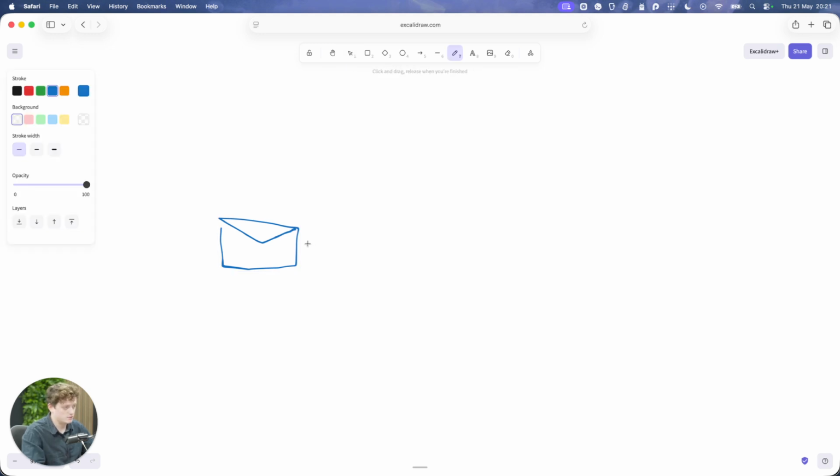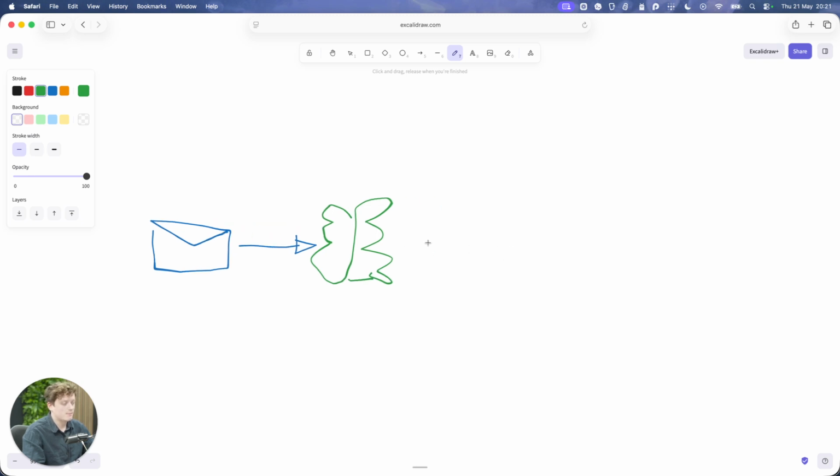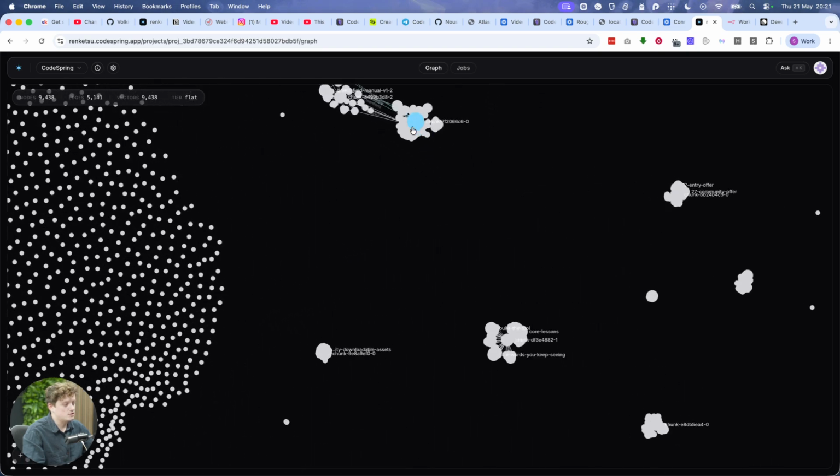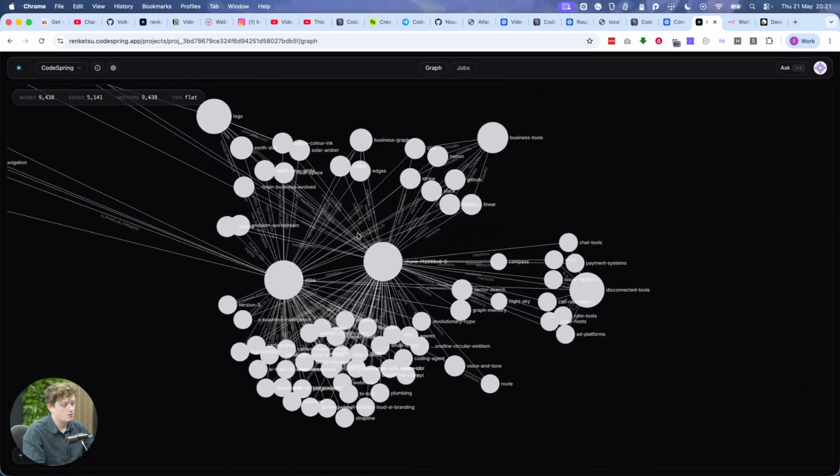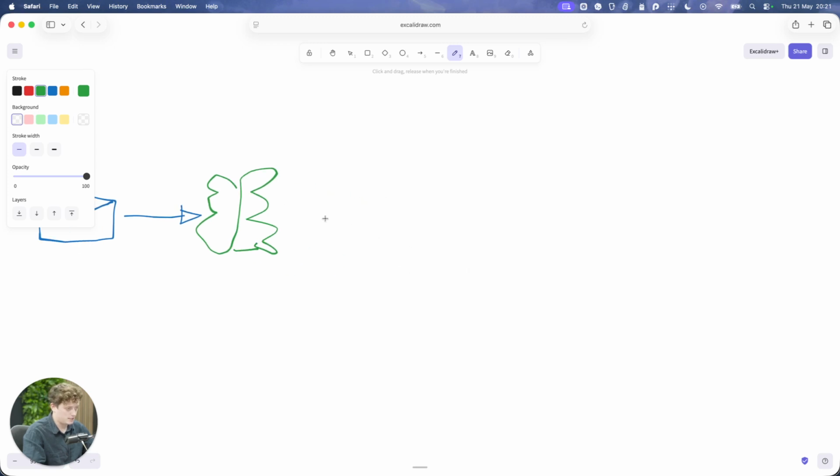Been a while since I've used Excalidraw. A customer's email comes in. Then what we're going to do is send that directly to our brain. Now the brain has some sort of understanding of what's happening. But what the brain does, as you can see here, is it starts to connect things. So now the brain is thinking, okay, what's the best way of drawing this?